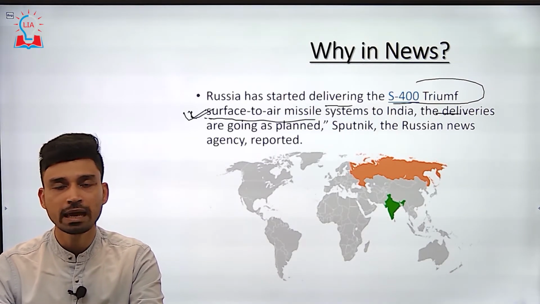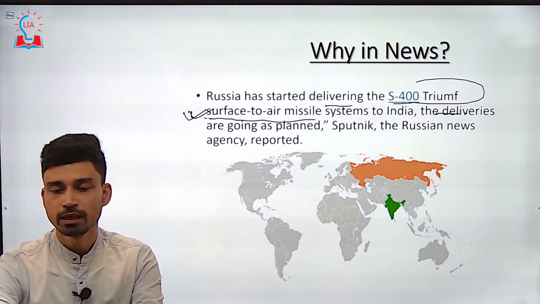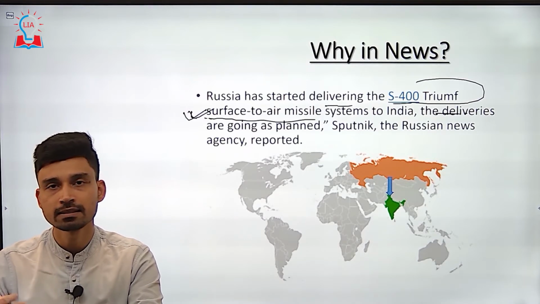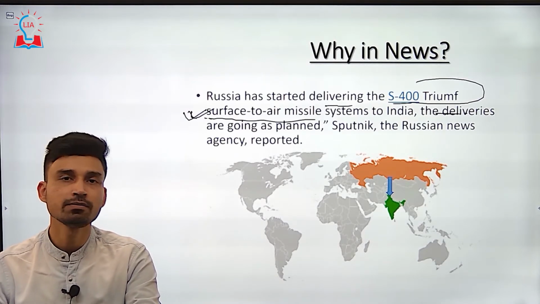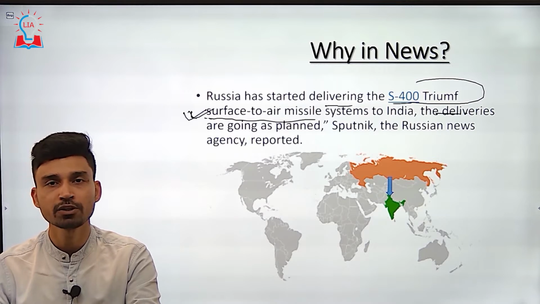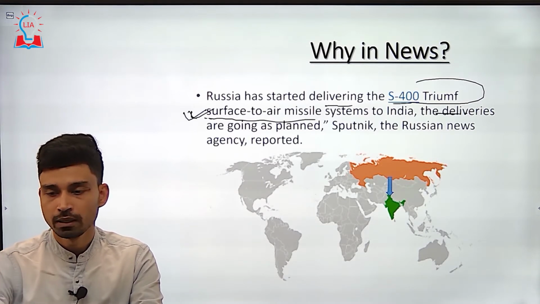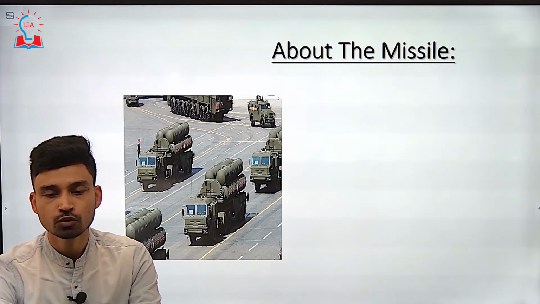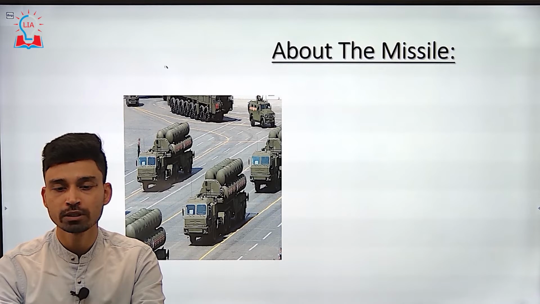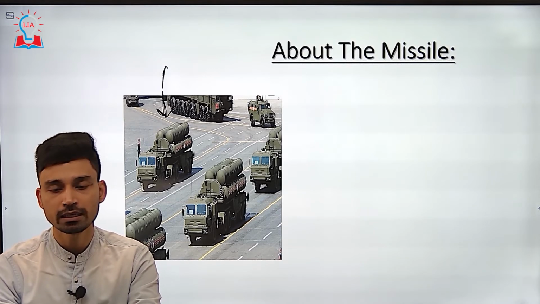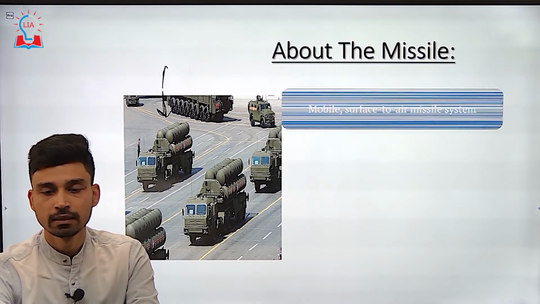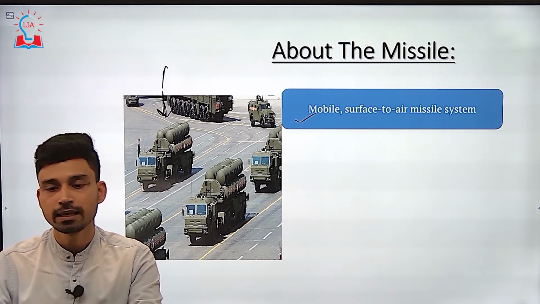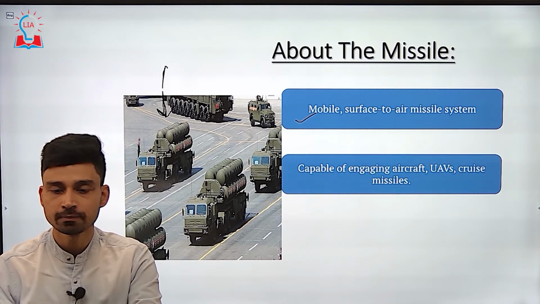The deliveries of this missile defense system have started, and as per Sputnik, the Russian news agency, the import of the missile system from Russia to India is going on as per the planned time. Now, if we try to understand some details about this missile, you can look at this image to see how it looks, kind of round in shape. The missile is mobile, which means it can be transported from one place to another, and as we discussed before, it is a surface to air missile.